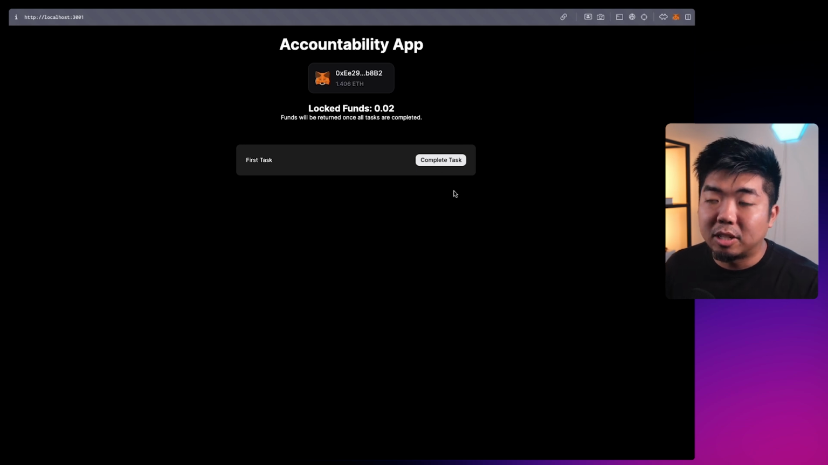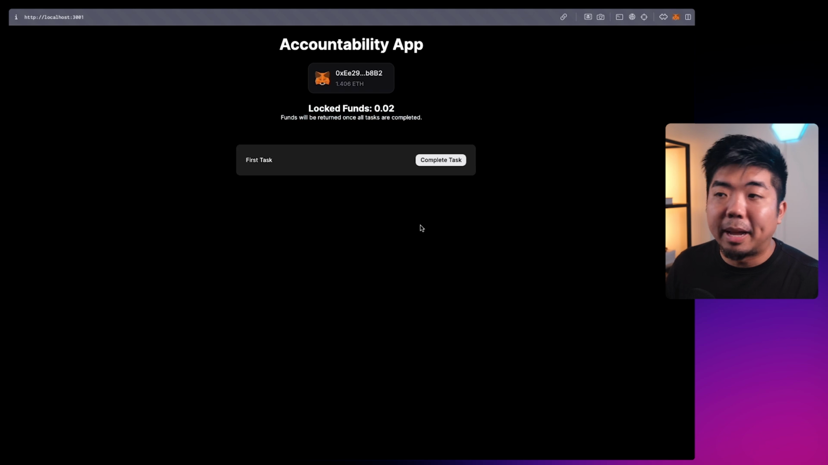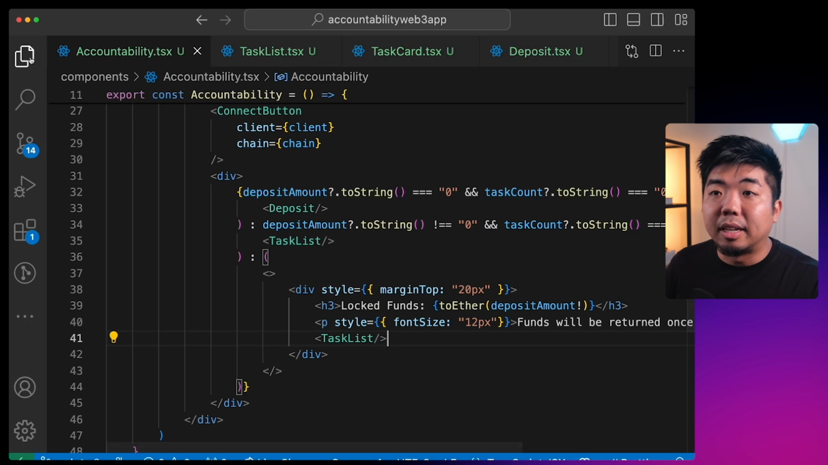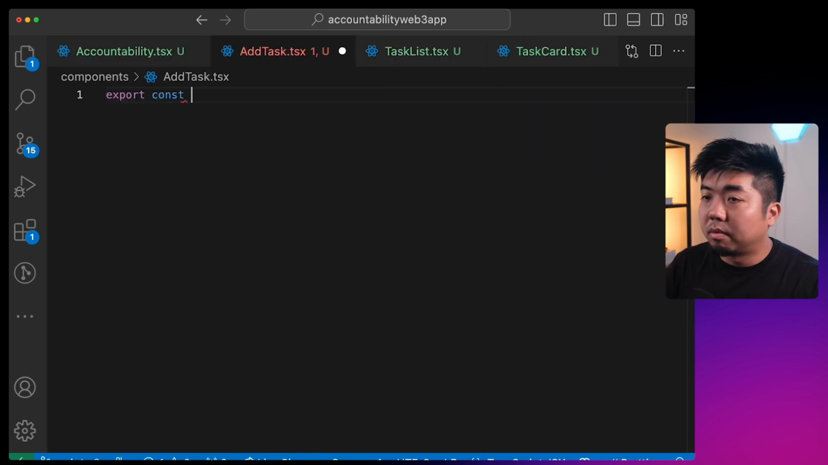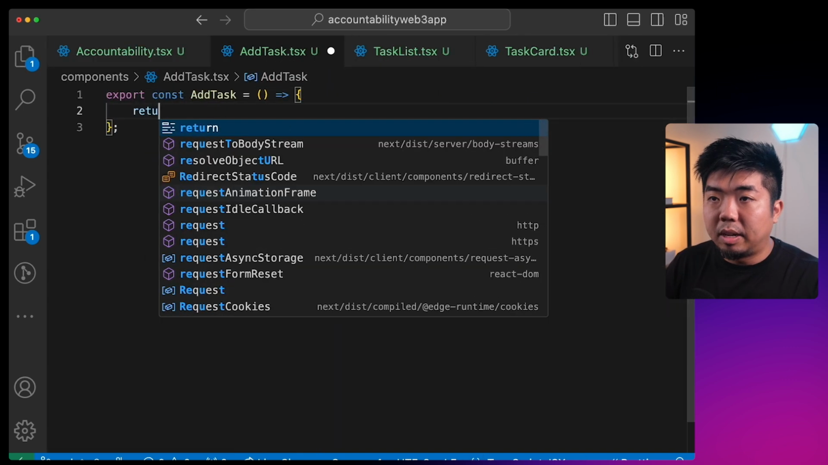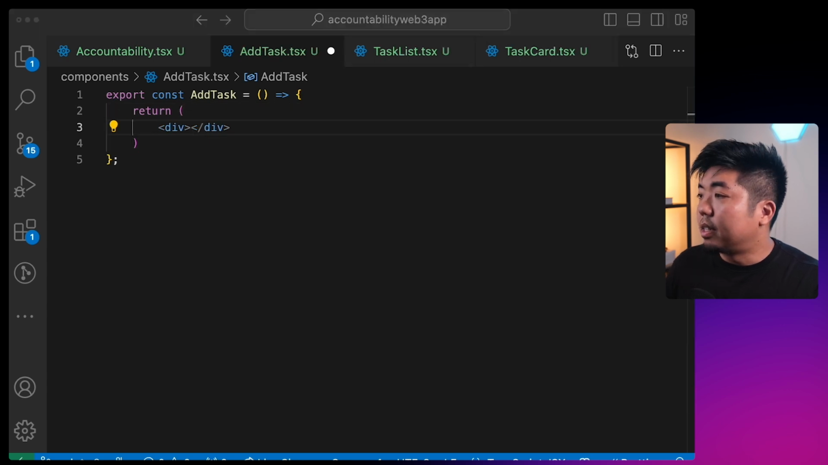Now again, we want to add an add task button here, so when a user clicks there, they can add more tasks to their list of things that need to be completed in order to get these locked funds back. So we'll create that last component here. So coming back here, we'll go into our components, add a new file. We'll call this our AddTask.tsx. We'll create our component here, giving this div here some styling.